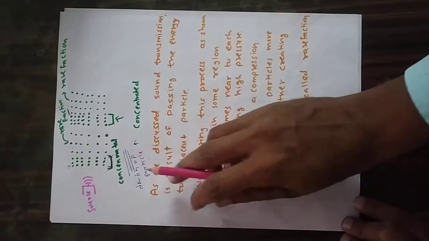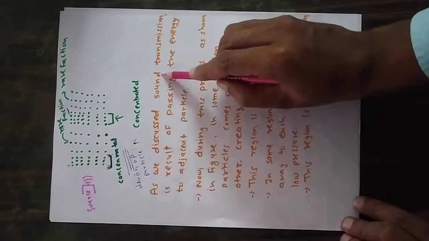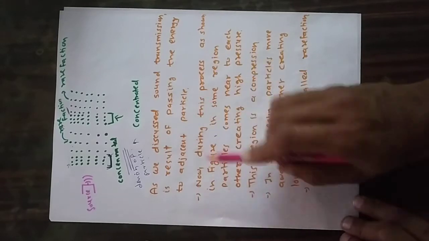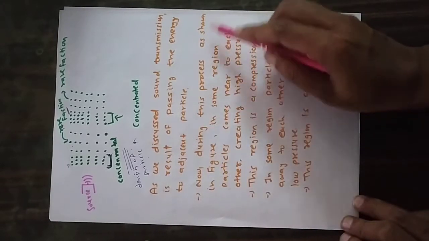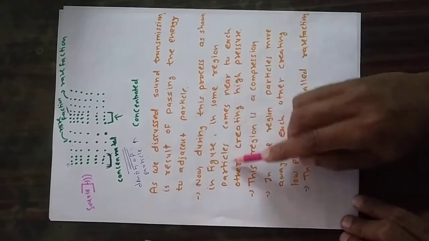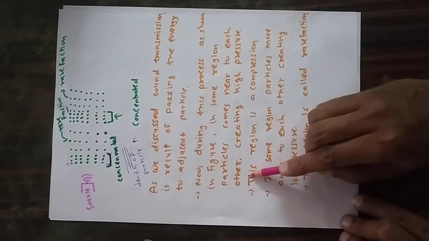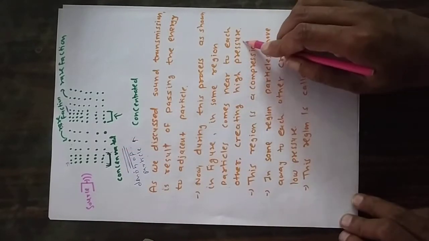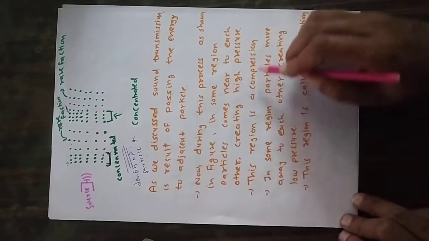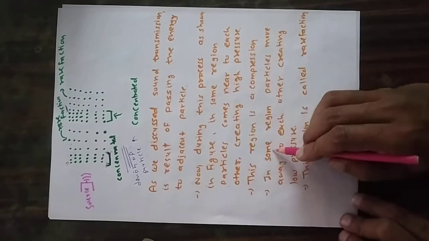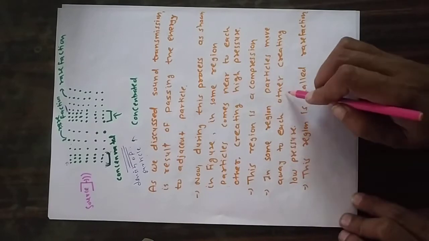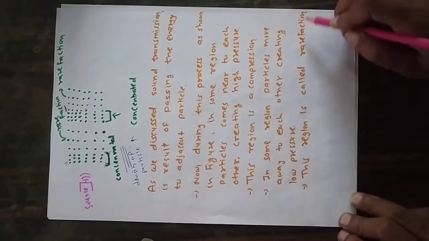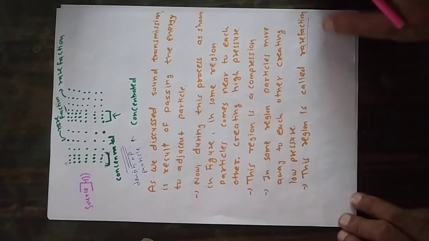Now that's what I have written here. As we discussed, sound transmission is the result of passing the energy to the adjacent particle. During this process, as shown in the figure, in some regions particles come near to each other, creating high density, which creates high pressure. This region is called compression. In some regions, particles move away from each other, creating low pressure, meaning low density. This region is called rarefaction region.